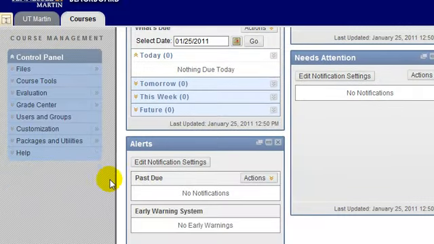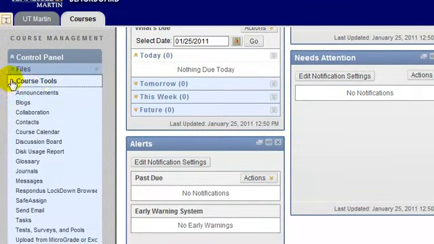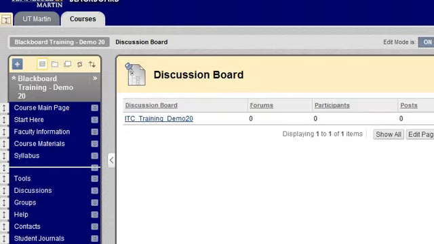As the faculty member of this course, you can get access to creating discussions and manipulating all your discussions by going to your course control panel, opening up the course tools drop-down list, and clicking discussion board. But in order for your students to get access to the discussion board, you have to provide them some sort of menu link over on the left side, because, as you know, students do not have access to the course control panel below. So you must provide them a menu link of some kind.